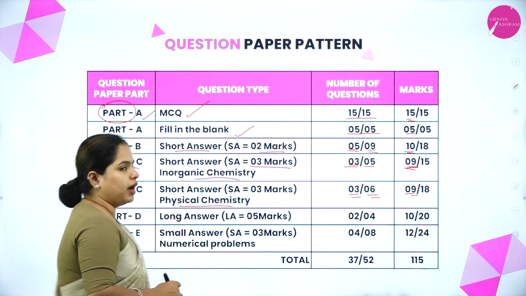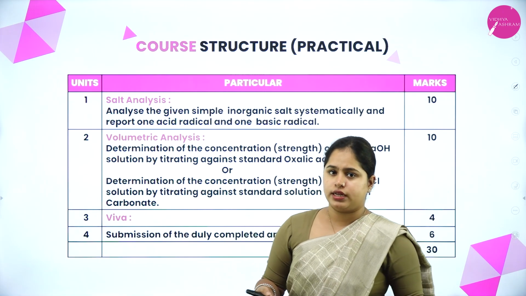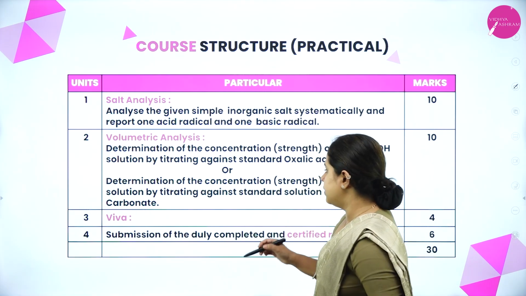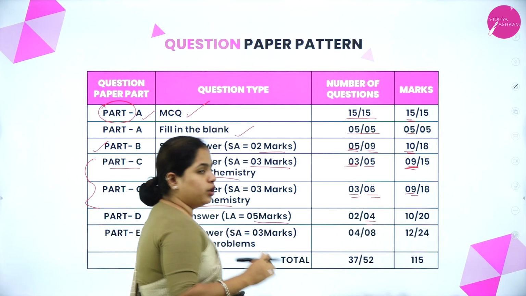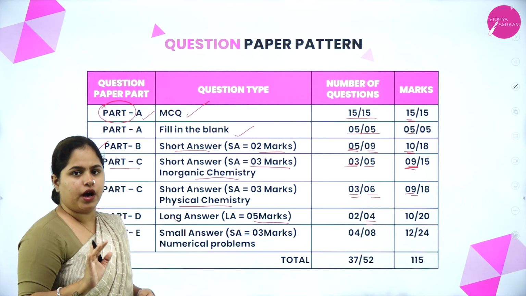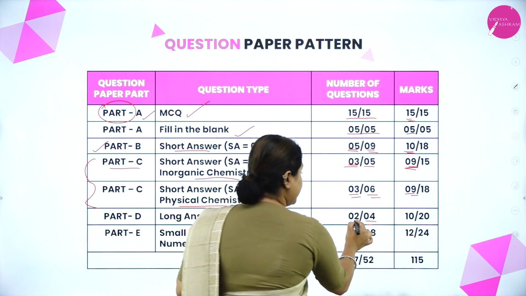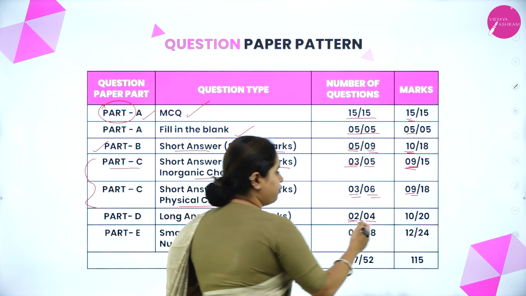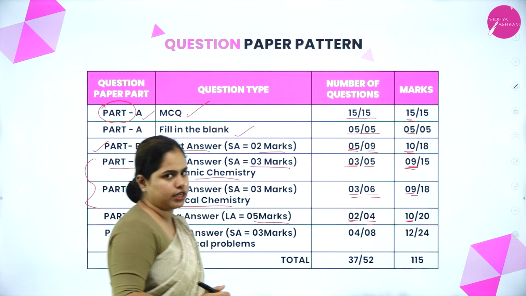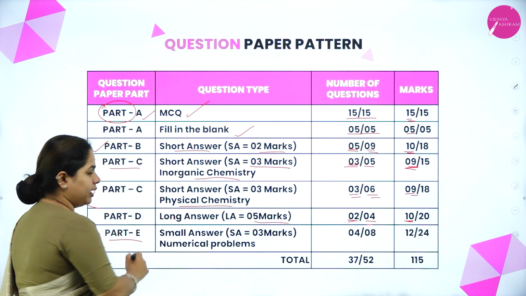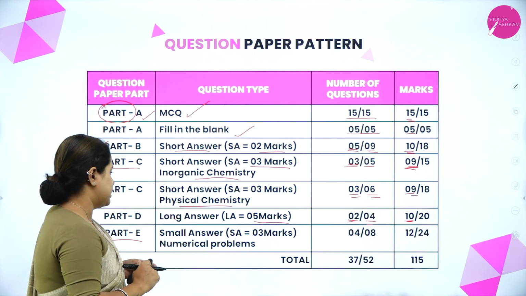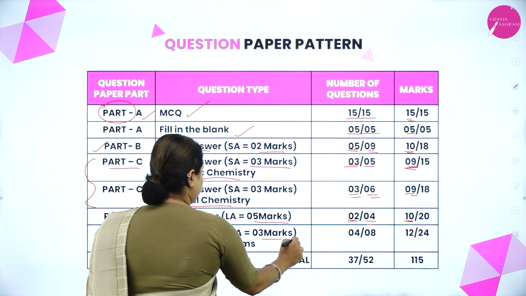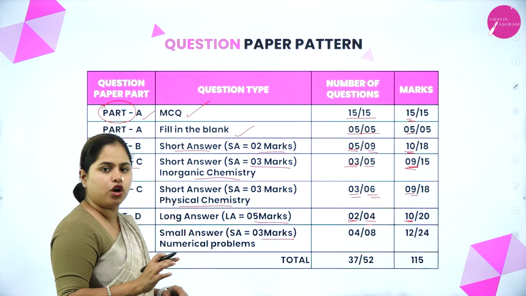Now the next part is part D, which is the long answer type, 5-mark questions. Right. So in here again you will have 4 questions. Total of 4 questions will be there in part D, out of which you have to only attend any 2. So 2 into 5, you will get 10 marks from this section. Now the last one is part E. As I told you, it is completely and exclusively for numericals, right? So small answer, it's 3-mark questions only, that is numerical problems, not 5 marks.